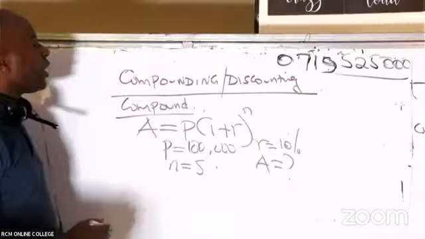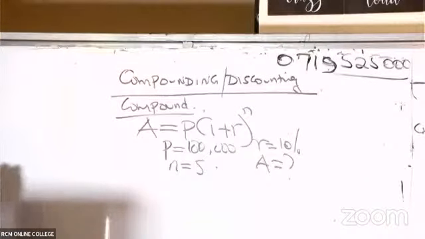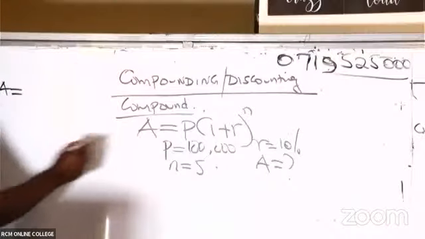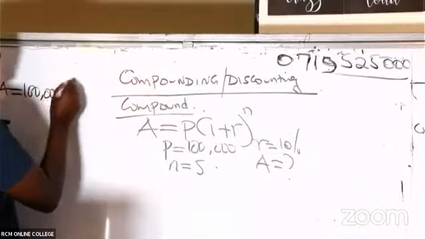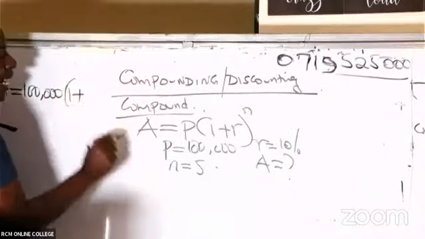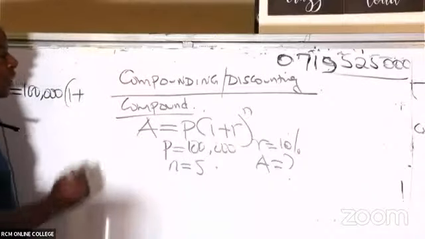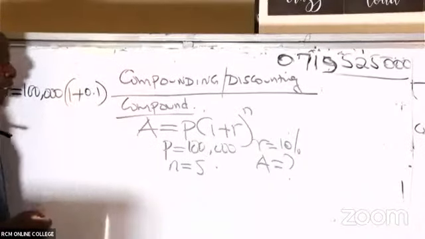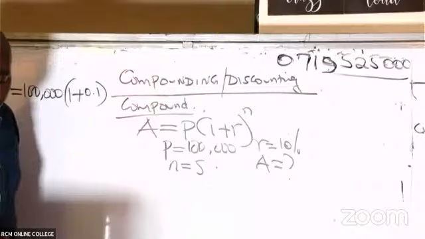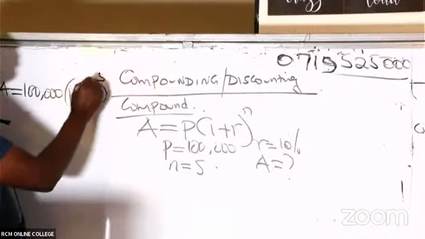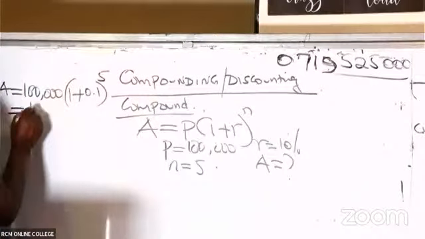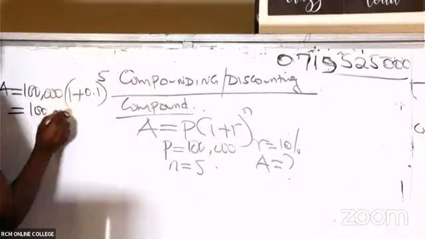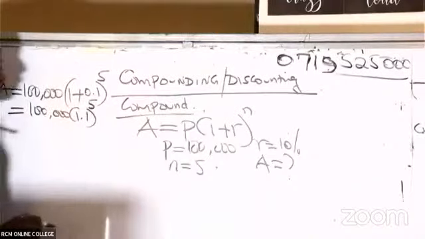Let's straight away use this compounding interest formula. We know that amount equals principal, and the principal, what I'm investing today, is 100,000, into 1 plus r. R is the rate of interest, which in this case is 10%, the same as 0.1. Then raise this to power n, the number of years, which is 5 years. Then this cascades down to 100,000 into 1.1 raised to power 5.